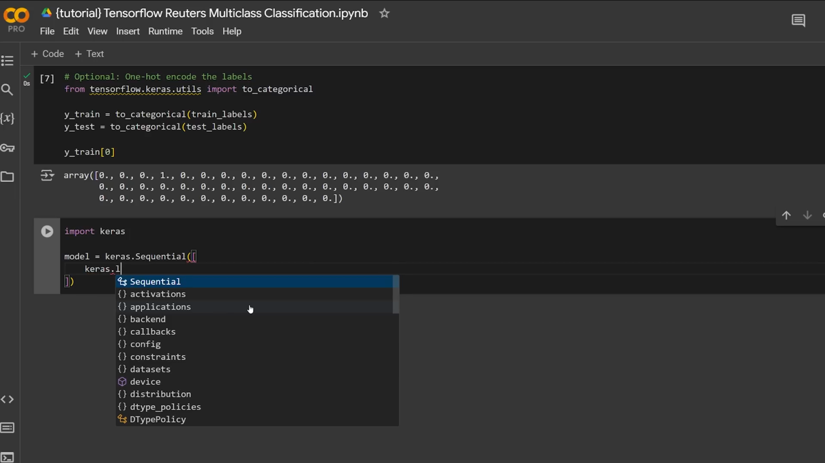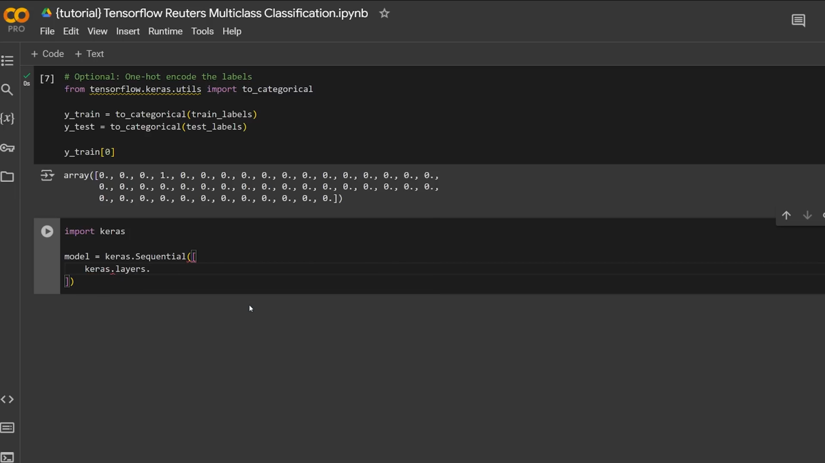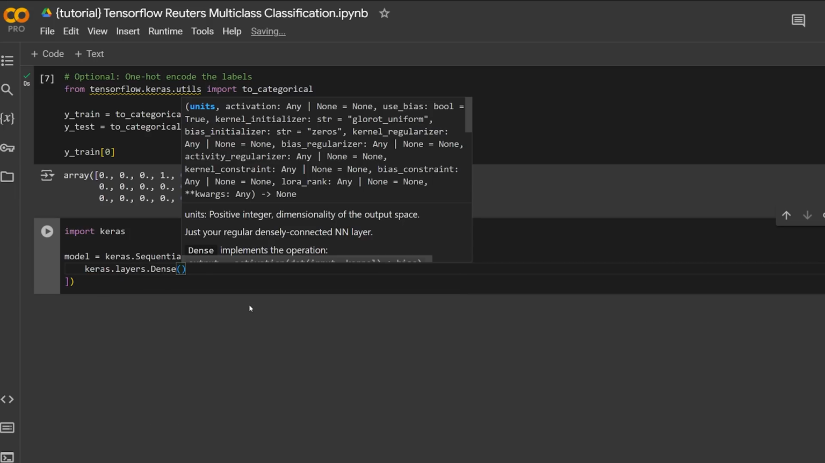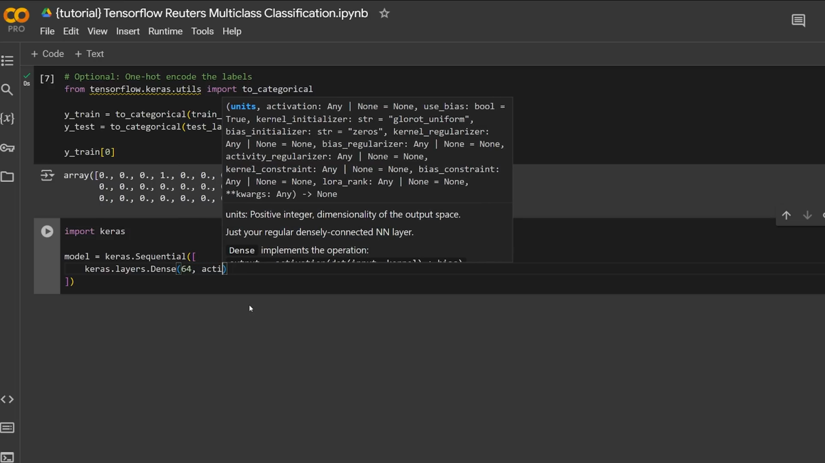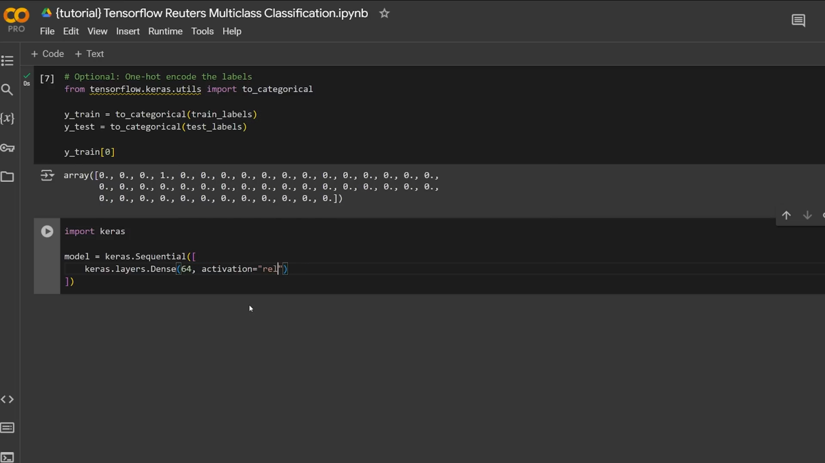We're going to do our first hidden layer. So we're going to do keras.layers.Dense. And now we just want to choose how many neurons we have in our first hidden layer. We're going to do 64, okay? I'll explain that in a second. We're going to have an activation of ReLU.